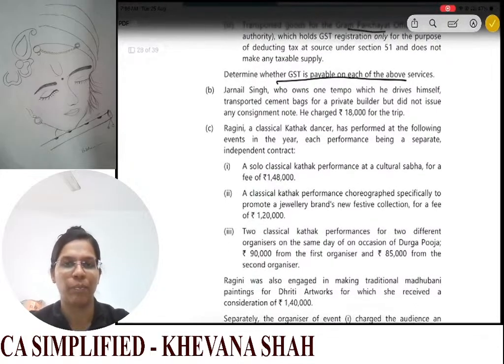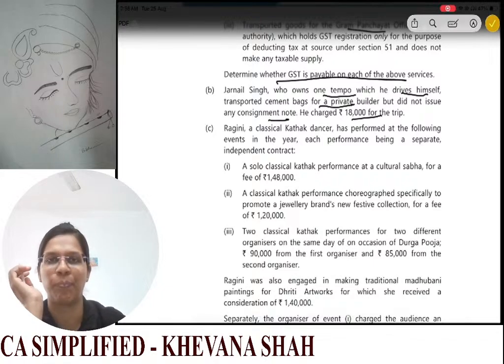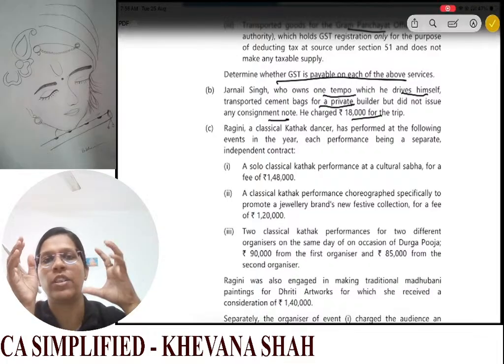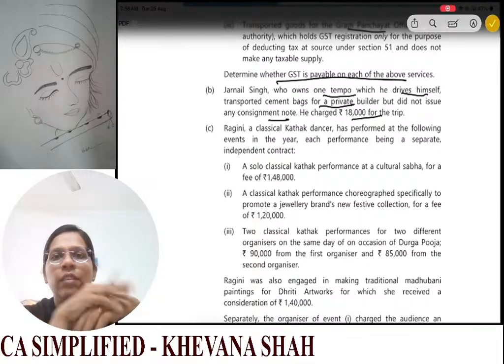Now we have B, which says Jarnail Singh, who owns a tempo which he drives himself, transported cement bags for a private builder but did not issue any consignment note. He charged 18,000 for the trip. Now see here, this person is not a GTA. He is an individual person.